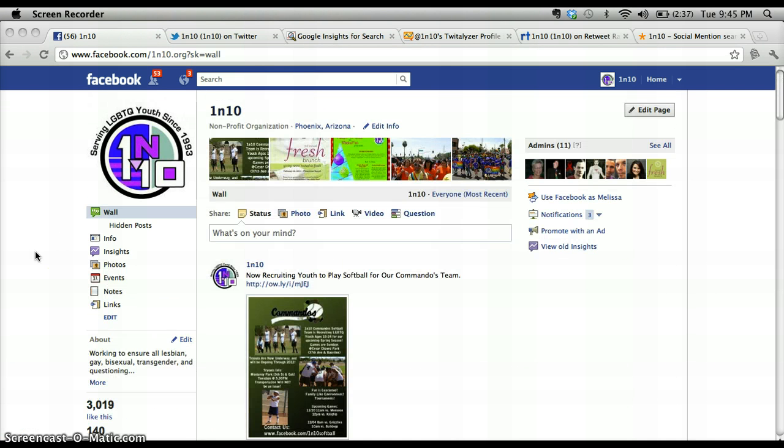To summarize Facebook Insights, it's a great starting place to find data and actual numbers to figure out why or how people are looking at your page.